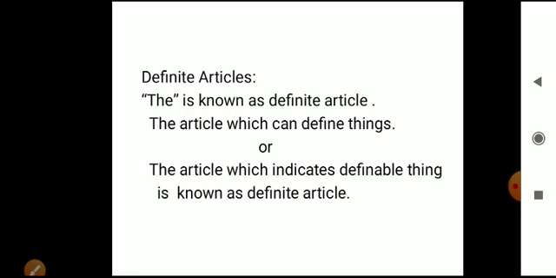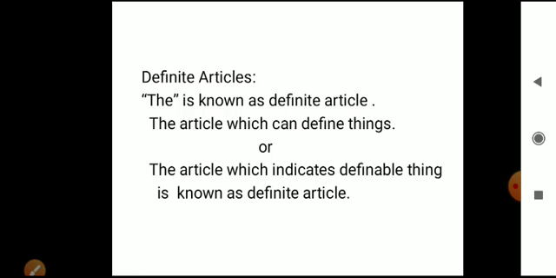So what is the definite article? The. Why is the known as the definite article? The article which can define things, or the article which indicates a definable thing, is known as the definite article. Because it indicates definable things. The things which you are going to show, it can define. For that sake, the is known as the definite article. Right? Did you understand?